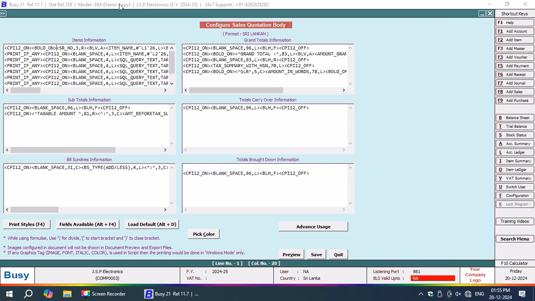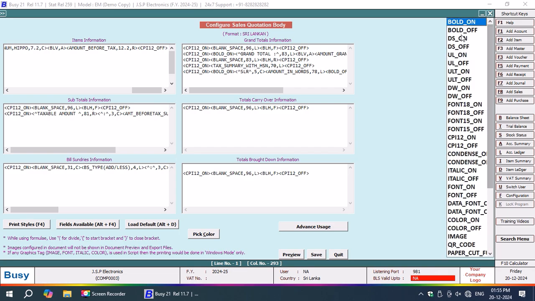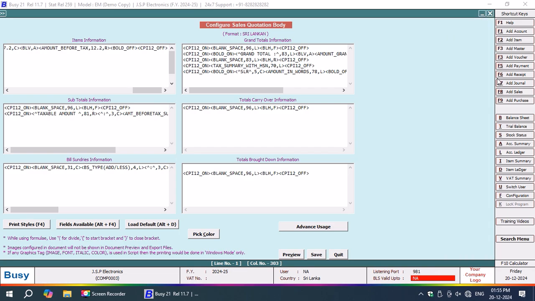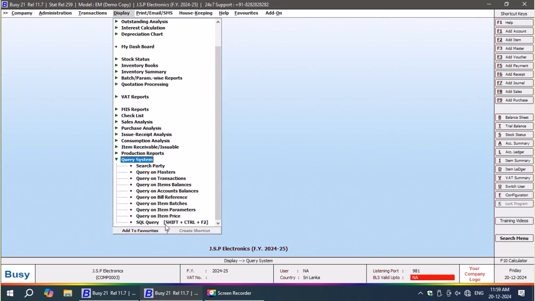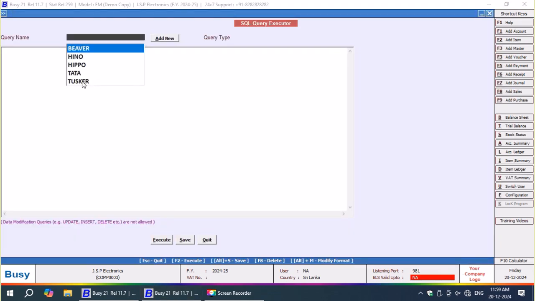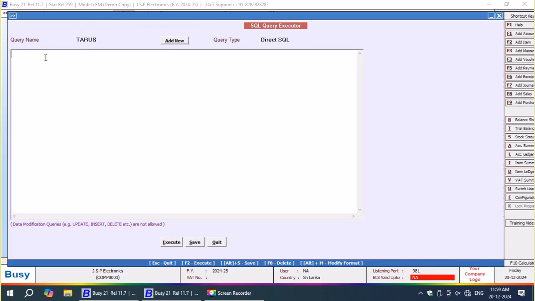Now I'm going to add bold on, bold line, bold off for item name only. So for that item line, I'm going to add bold on, bold off. Okay. Let us come back to the query. There's no query. Actually this query was written earlier. Purposefully I shifted it to the last, because otherwise you people won't see my ending completely.